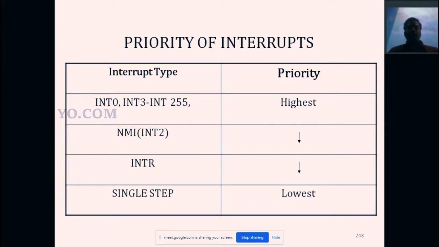ஓகே, and second highest priority is NMI, non-maskable interrupt. Okay, that is a hardware interrupt, or INT interrupt. By using software we can access the NMI interrupt by INT 2. Next, lowest priority is INTR, interrupt request. That is a hardware interrupt. That is a maskable interrupt. It's a low priority. Single step is a very low priority interrupt. Okay, right? So this is the priority of the interrupts.